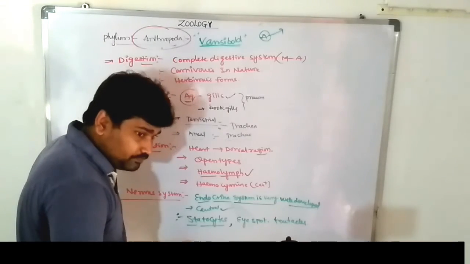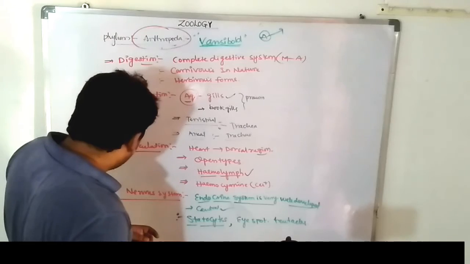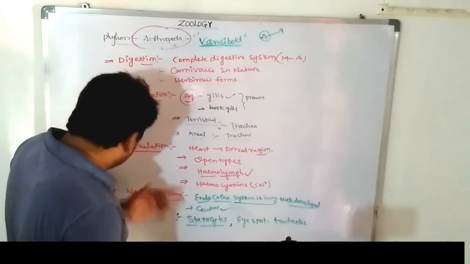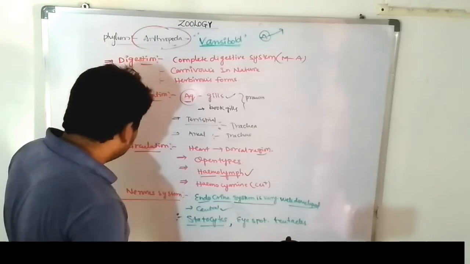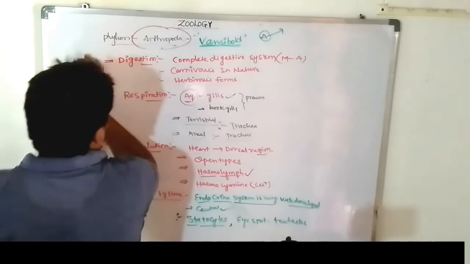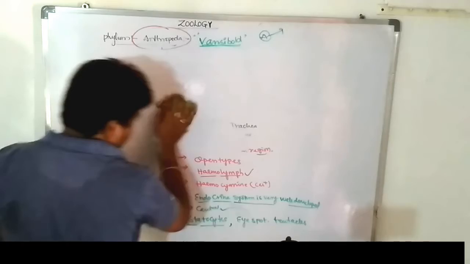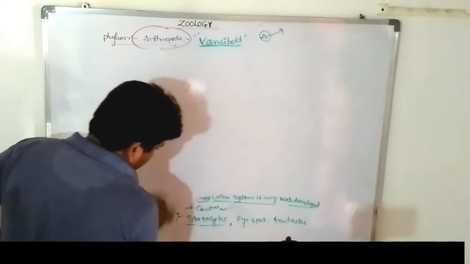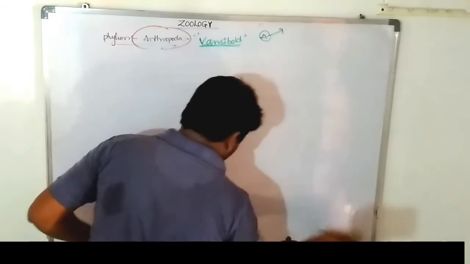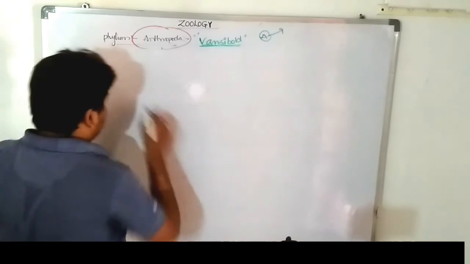Remaining, what are they? These are completed. The next one is excretion, and the last one is reproduction.